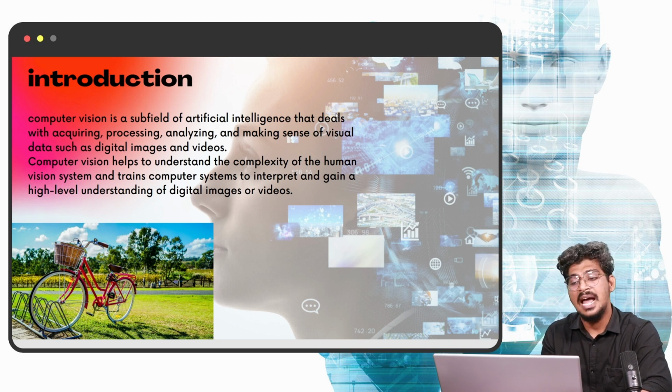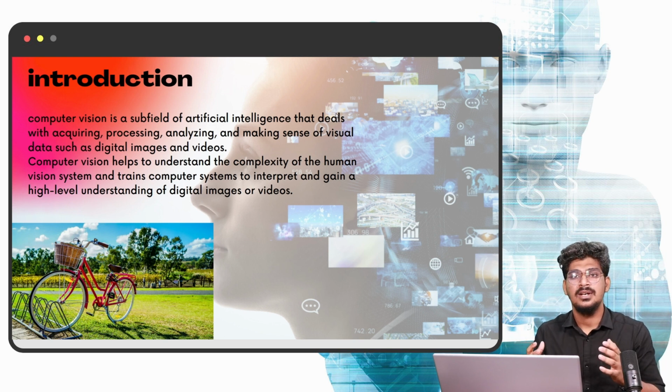So computer vision helps to understand the complexity of the human vision system and trains the computer system to interpret and gain a high-level understanding of digital images or videos. So that's why I said to you.